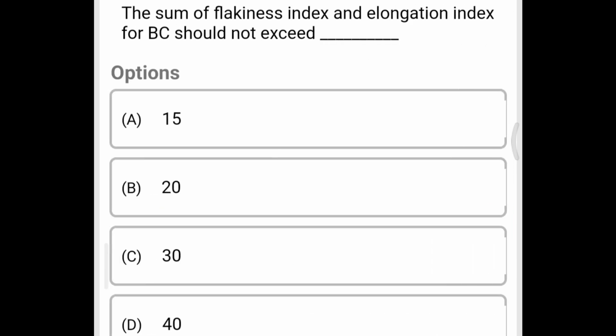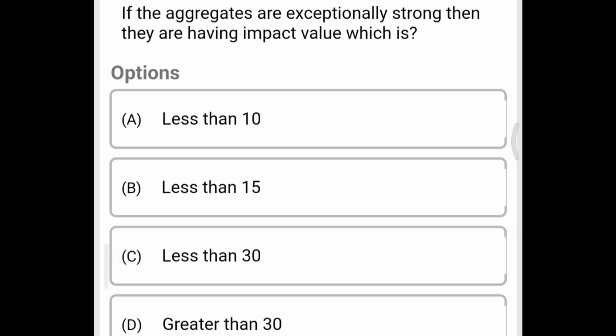Next question, the sum of flakiness index and elongation index for bituminous courses should not exceed option A 15, option B 20, option C 30, option D 40. The correct answer is option C 30. Next question, if the aggregates are exceptionally strong, then they are having an impact value which is option A less than 10, option B less than 15, option C less than 30, option D greater than 30. The correct answer is option A.